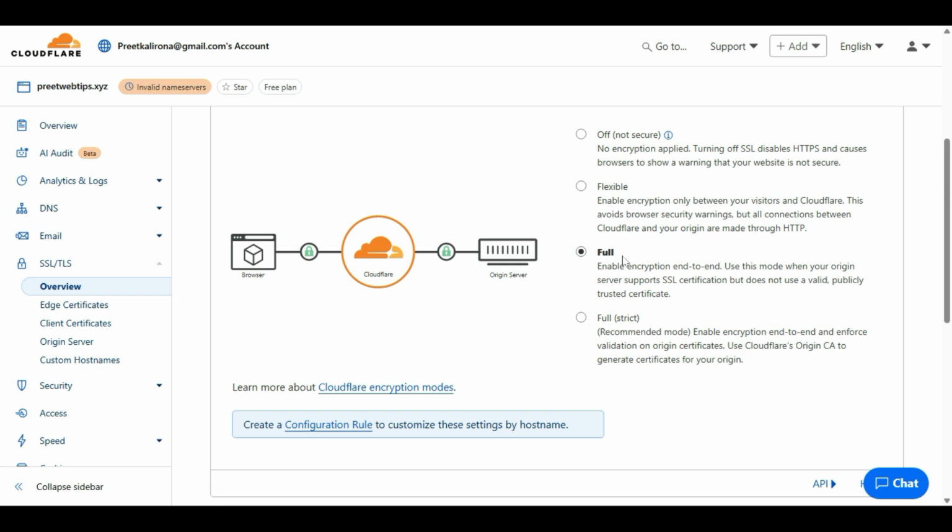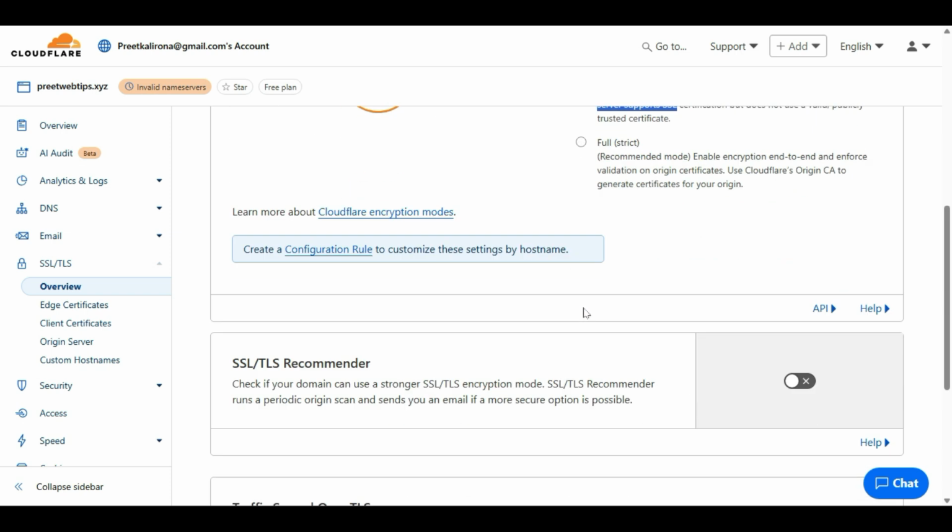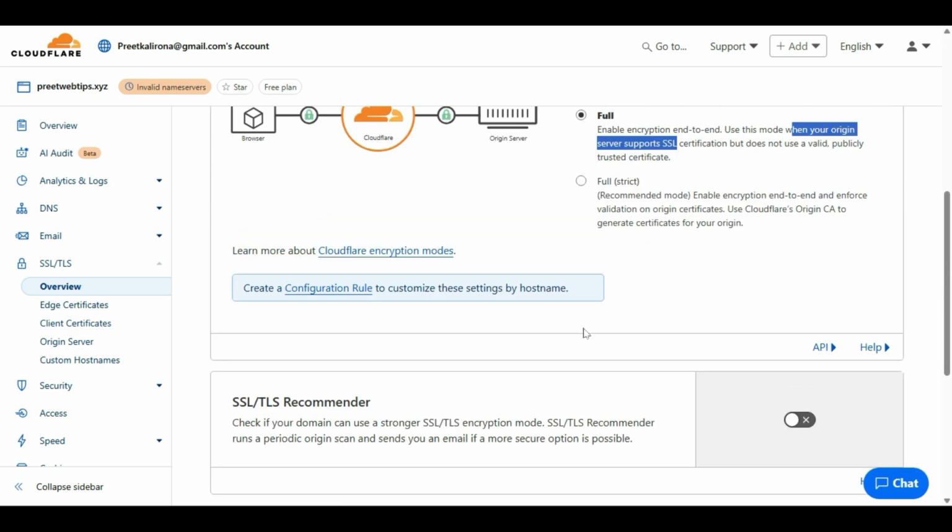If your website already has an SSL certificate from before, like if you already run your website and you just want to change, then you might select full strict or full. Only those two options. Don't go with flexible or off. So full, what does that mean? Enable encryption end to end when your origin server supports SSL. So always set it to full. I will also show you some other important settings you need to do.